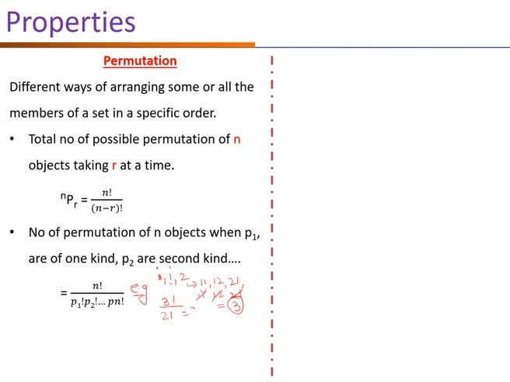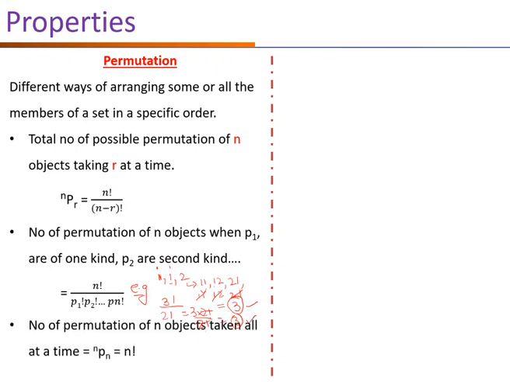Solve it: 3 into 2 factorial upon 2 factorial. So we are getting the same number of ways. So it means if one number is coming P1 times, we have to divide by that number in factorial form.